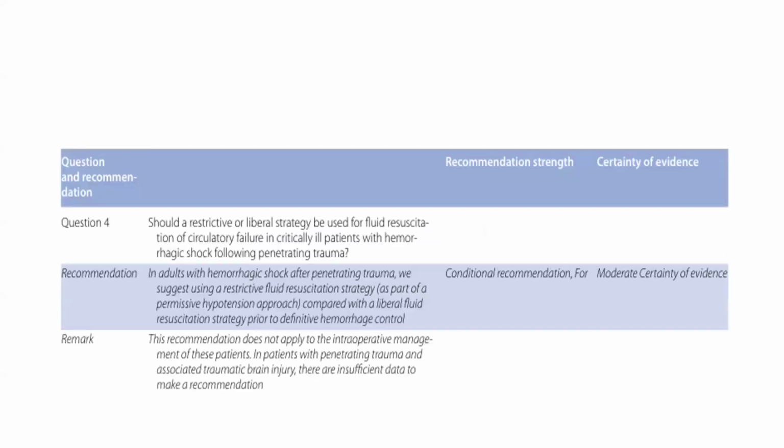While dealing with hemorrhagic shock, should we go for the restrictive or liberal fluid strategy? According to this guideline, in adults with hemorrhagic shock after penetrating trauma, it is suggested to go for the restrictive fluid strategy compared to the liberal fluid strategy.